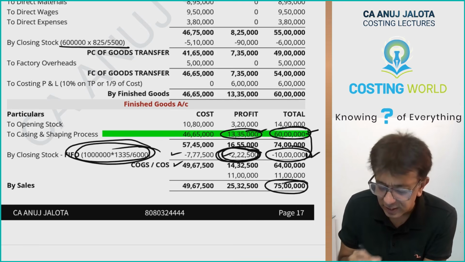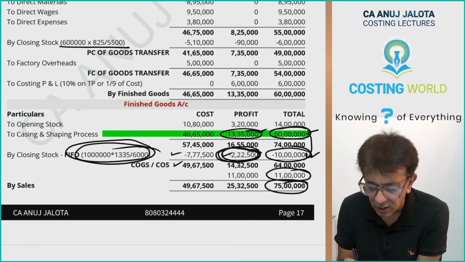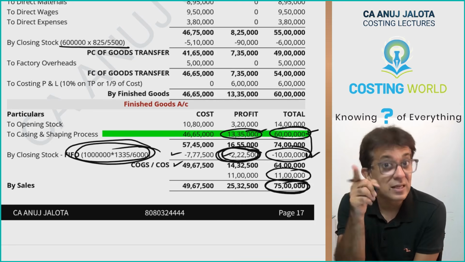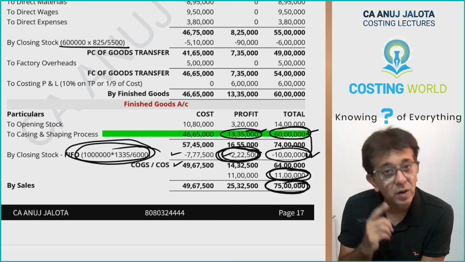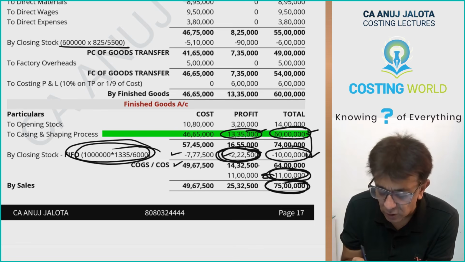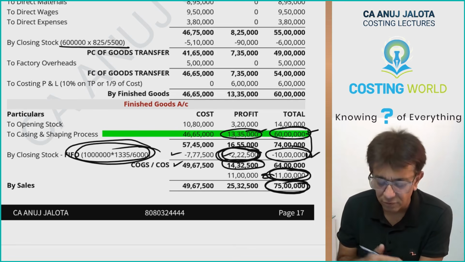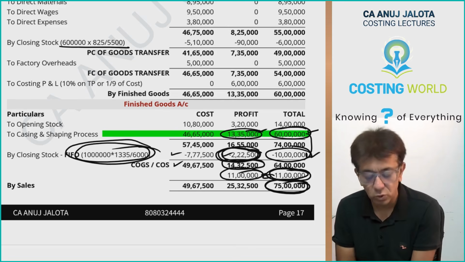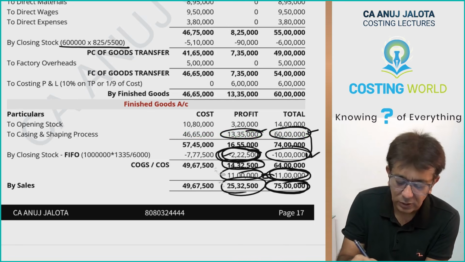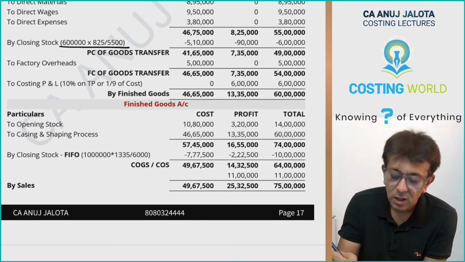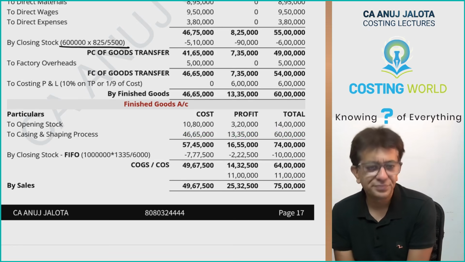You adjust your sales over here. 75 lakhs is the sales that is given to you in the paper also. So 11 lakh rupees will be your profit that you shift over here. So apart from this much amount of profit, you made this much amount of profit when you sold the goods. So this is your final profit that the company has earned over here. Okay, that's it. So this is your answer.